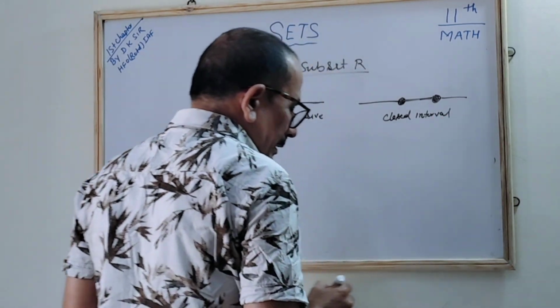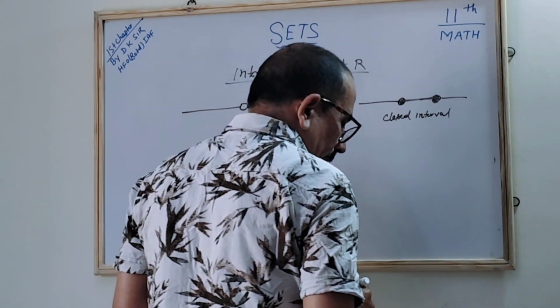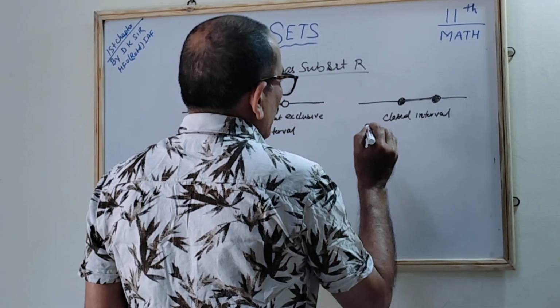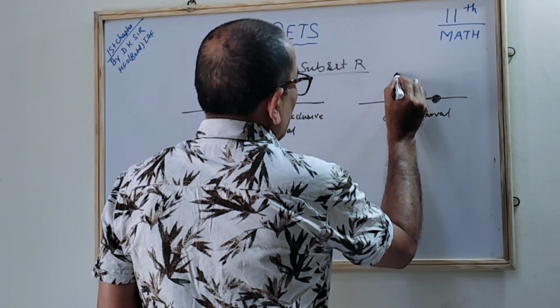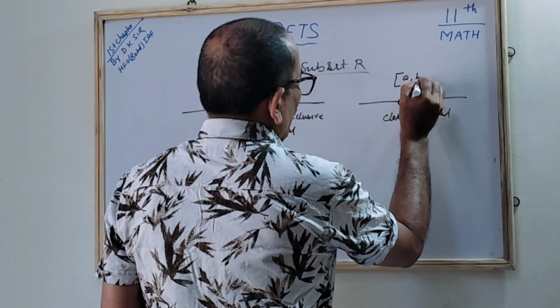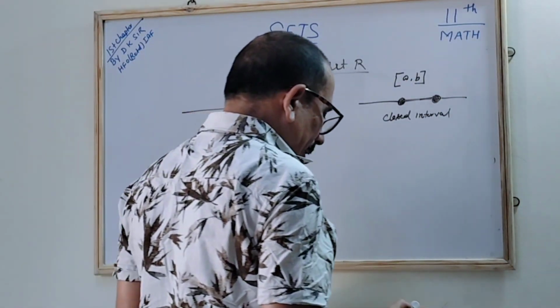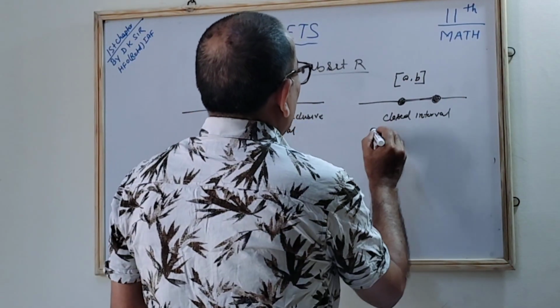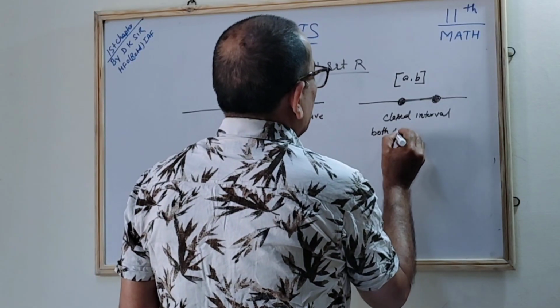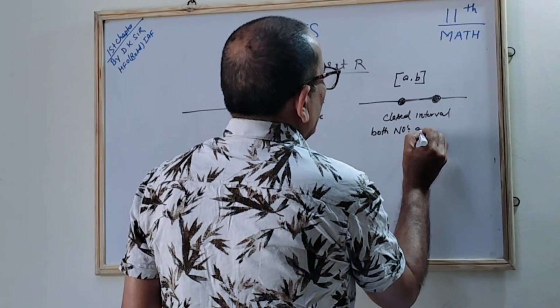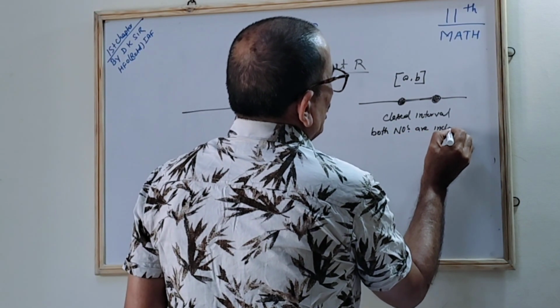In the closed interval, how will we do it? The closed interval is denoted like this, [A, B]. This symbol indicates that both numbers are included. Correct? Included.